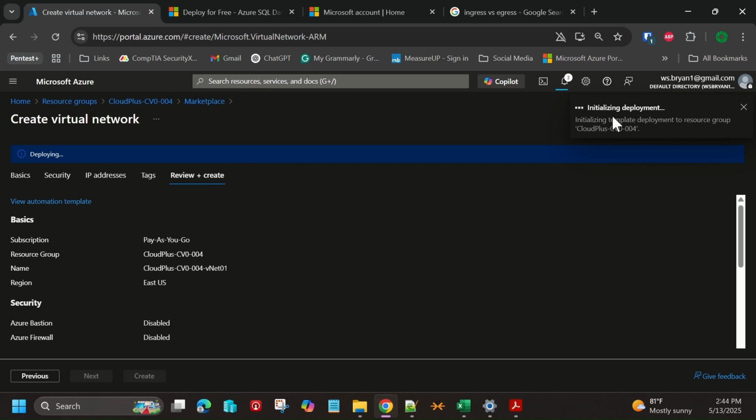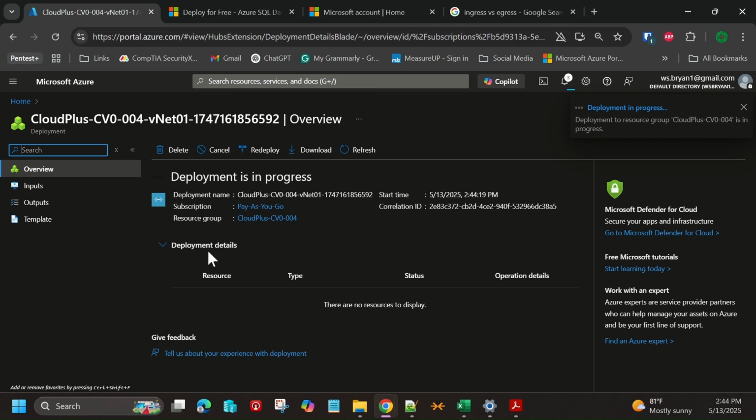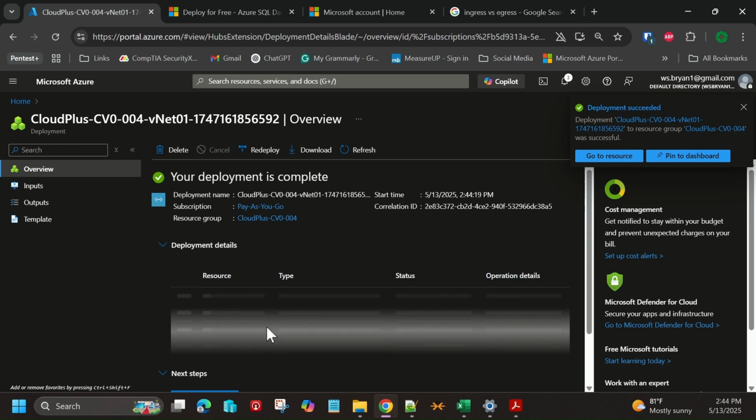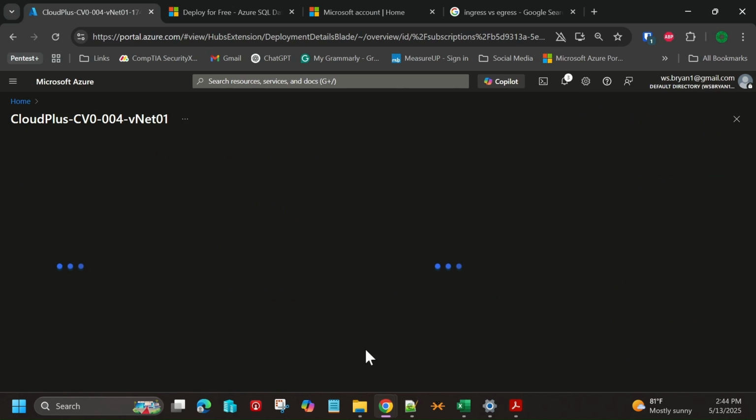And we'll give it a second. This one doesn't take as long to create. You'll see the deployment here. And what's interesting is you can go through and see, depending on what you're deploying, additional resources that will be created right here. And that'll definitely be something that comes into play. There we go. There's the virtual network. But you'll see even more decoupled components, for instance, when we create our virtual machine. All right, so let's go ahead and choose Go to Resource.